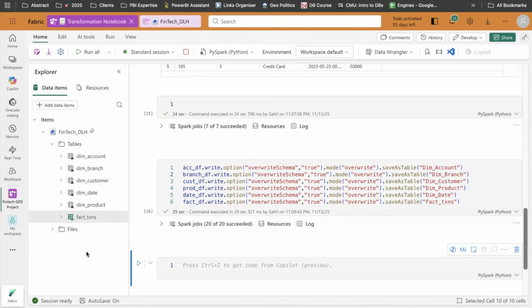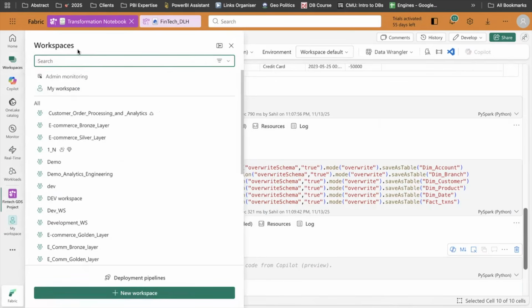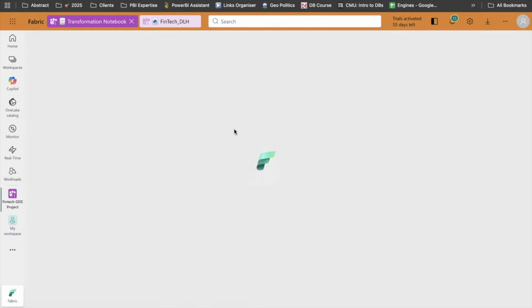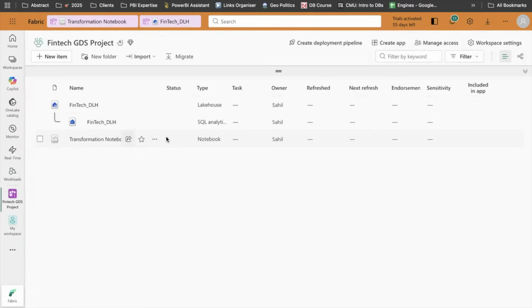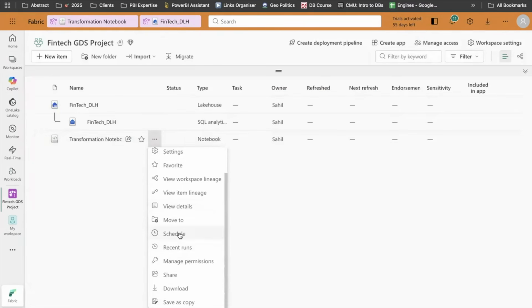So since you mentioned that you have to let the leadership know that the data is refreshed at some particular state, and then they come to see your data, the good part about notebooks is you can schedule all these notebooks, right? If I go to my workspace again, to my project file here, I can click and choose schedule.